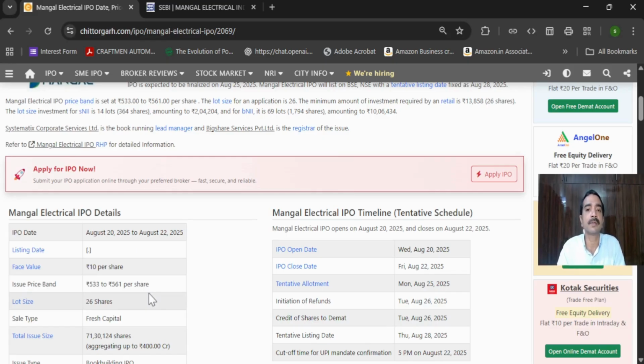Generally it will be three times, five times, 10 times oversubscribed. It shows the interest of the people, the number of people who have shown interest in this particular IPO.